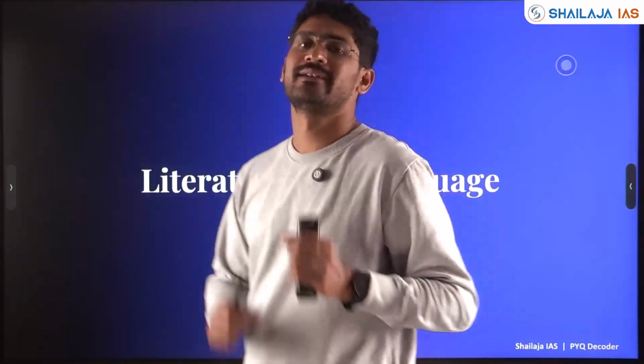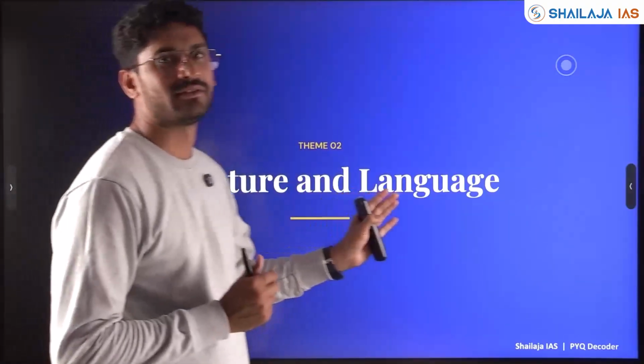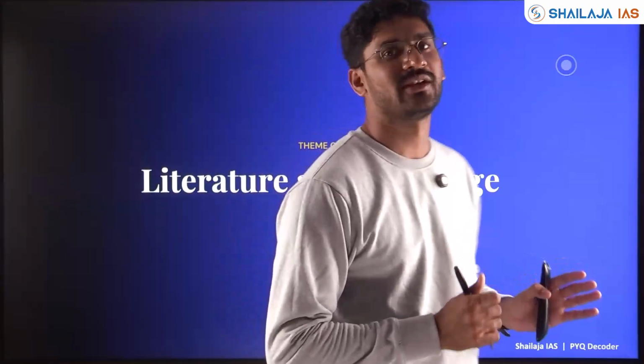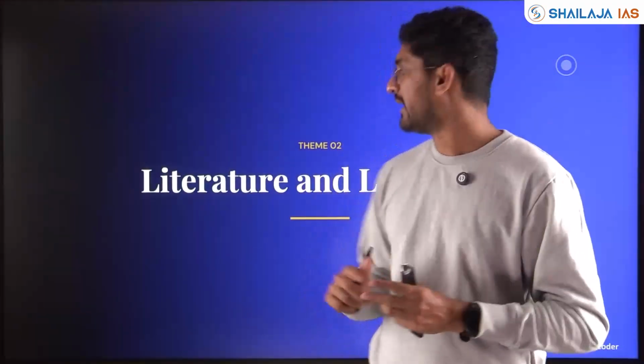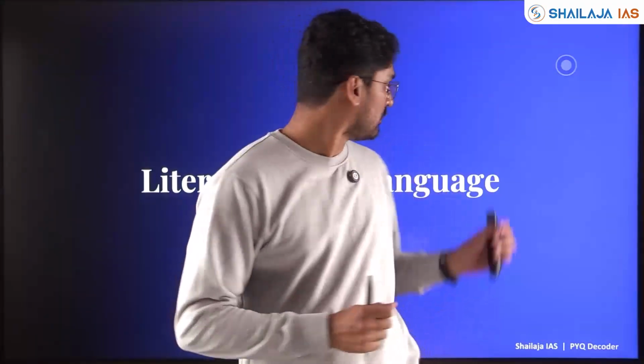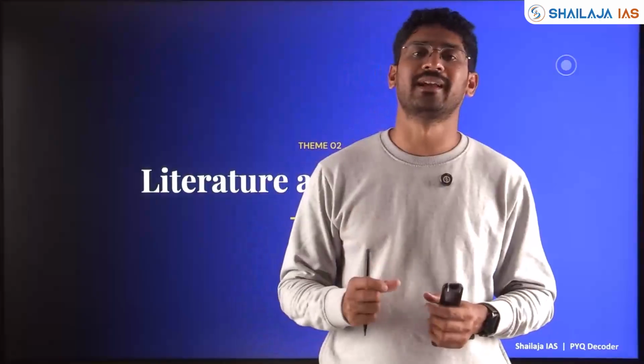The next important theme that has been asked in UPSC time and again is literature and language. Ancient literature, Pali, Prakrit, and with respect to language, tribal language also becomes very important. Those themes are asked time and again in UPSC.